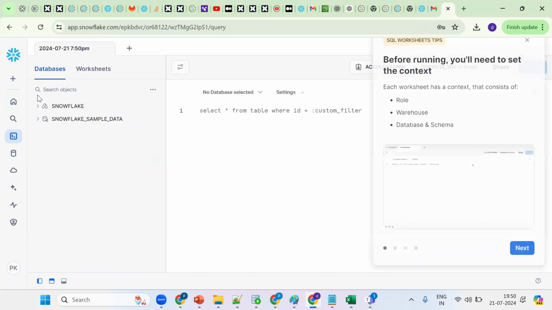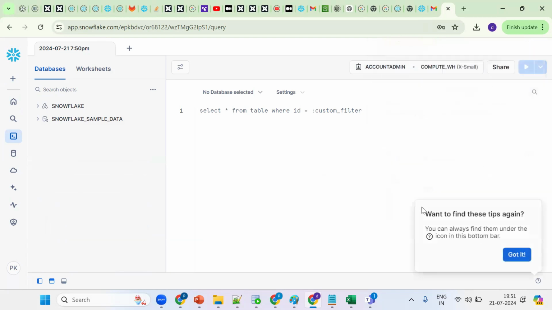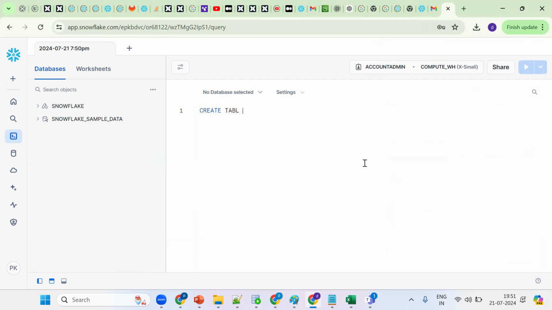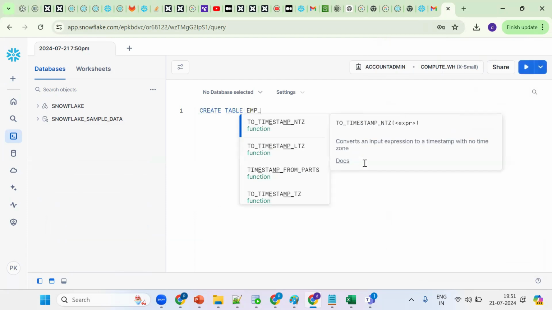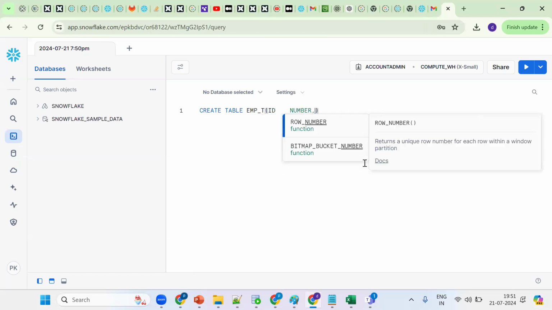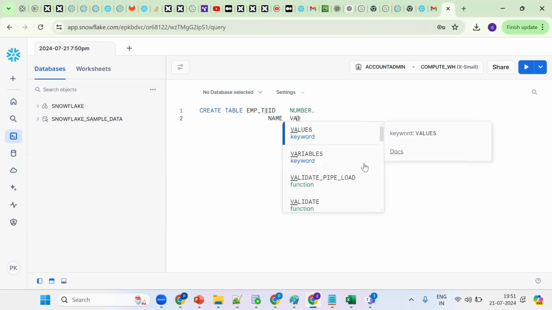Okay, now let me create one simple table. See, I want to create one simple table. So create table emp table. Simple use case. I'm taking ID number, name, varchar.